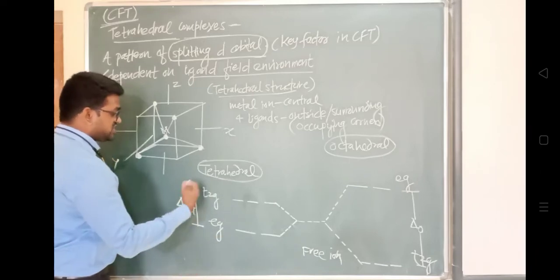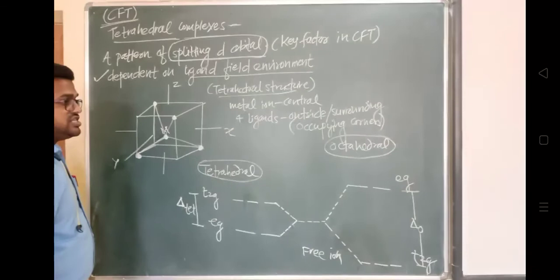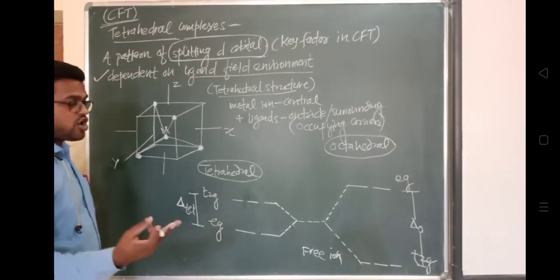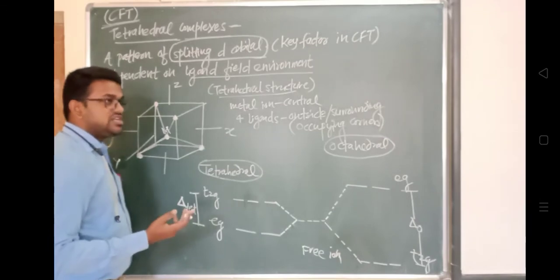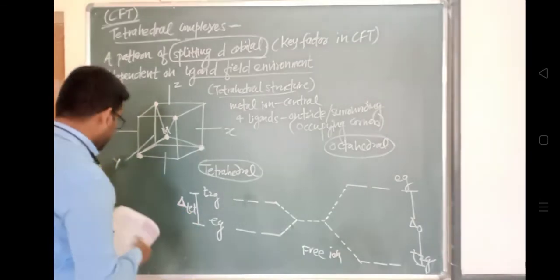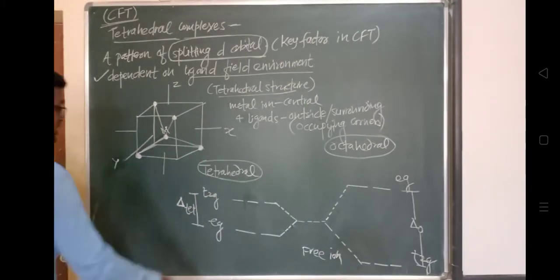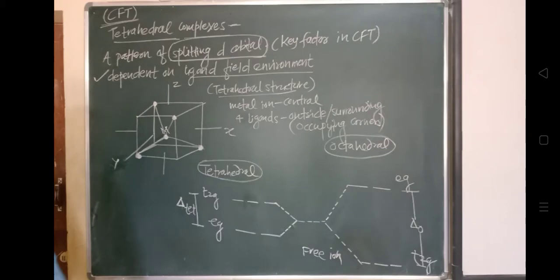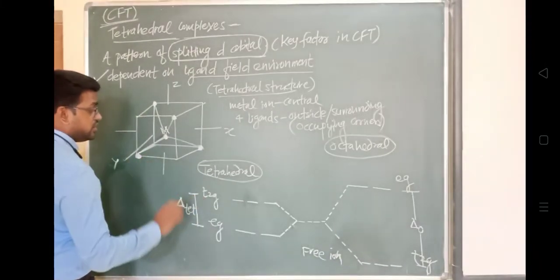The T2g set has the higher energy level, that is dxy, dyz, and dzx, these 3 orbitals present in the T2g set, and Eg has dx square minus y square and dz square, these 2 orbitals. So we know that 2 orbitals are present in Eg and 3 orbitals are present in the T2g set.